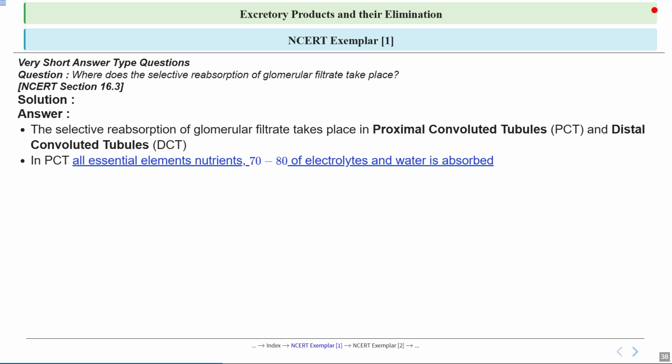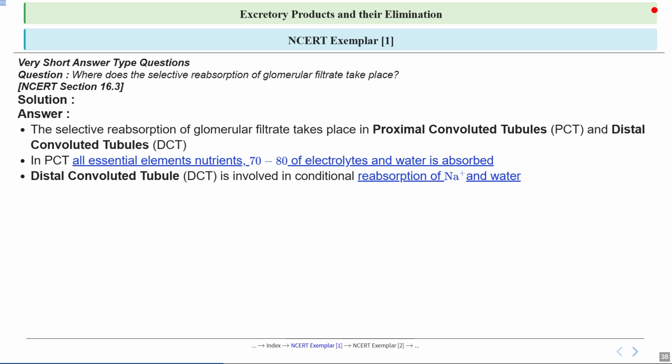Now in the PCT, a significant portion of essential nutrients, about 70 to 80% of electrolytes and water, are reabsorbed. You can think of it as the body's way of reclaiming valuable resources that would otherwise be lost. Then the DCT, that is the distal convoluted tubule, on the other hand, is involved in the conditional reabsorption of sodium ions and water. This means that the reabsorption here is regulated based on the body's current needs, helping to maintain homeostasis.